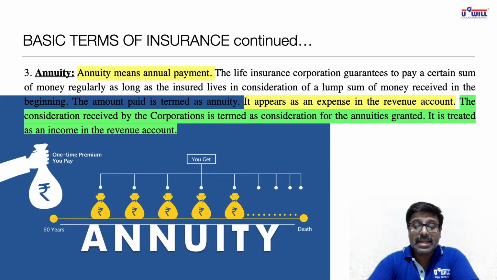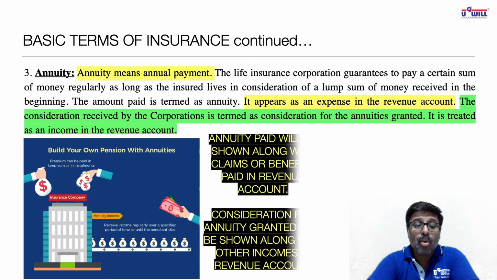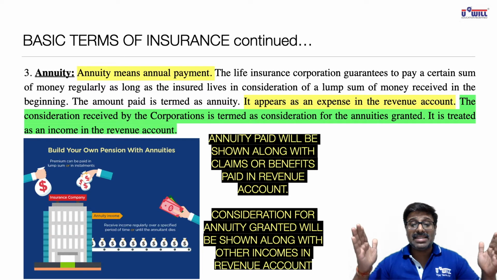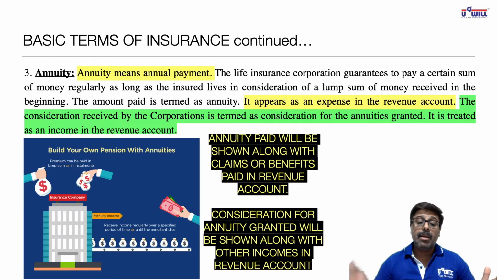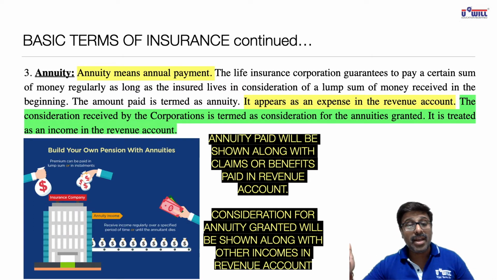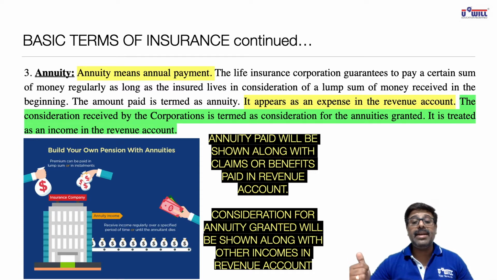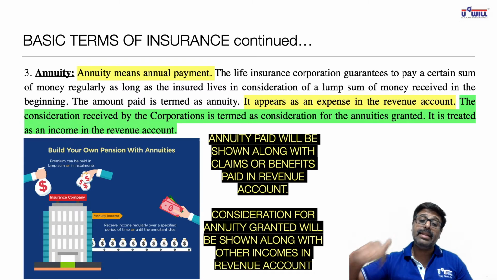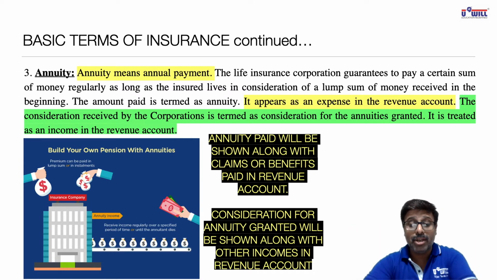Okay, so basically you build your own pension with your annuities. That premium can be paid either in lump sum or in installments. You can decide that right now, if you are 35 years of age, between 35 years to 60 years of age, you will pay premium to the insurance company, and then whatever is accumulated amount at the age of 60, based on that, until your death, insurance company will pay you certain amount every year. And many times, if you die, then your family members also receive that amount until they die. That is the concept of annuity.